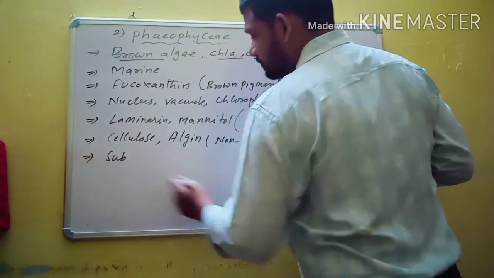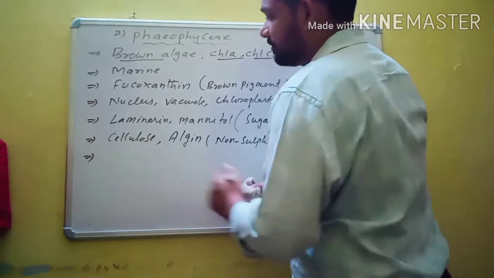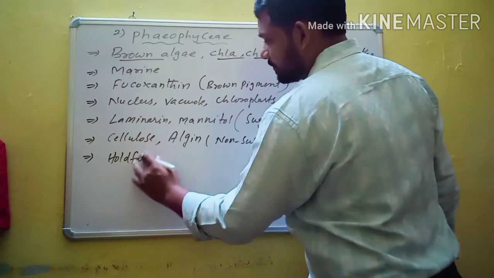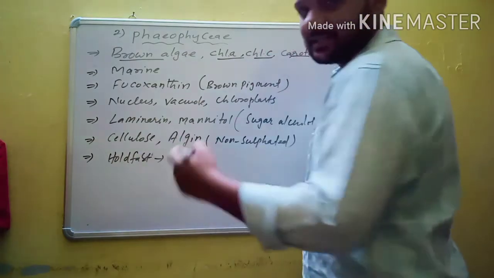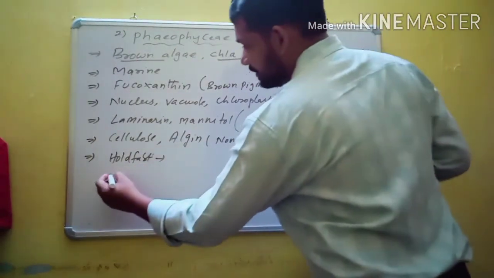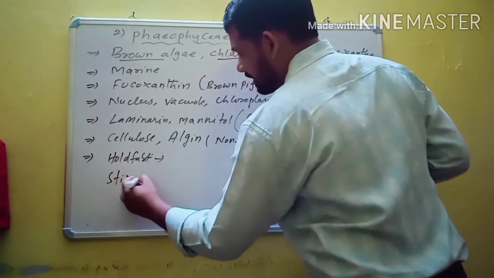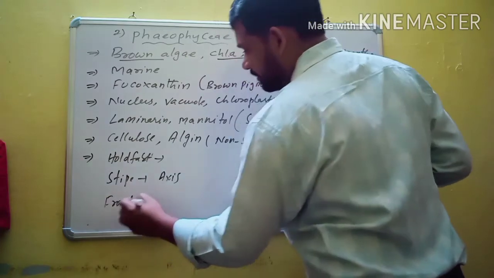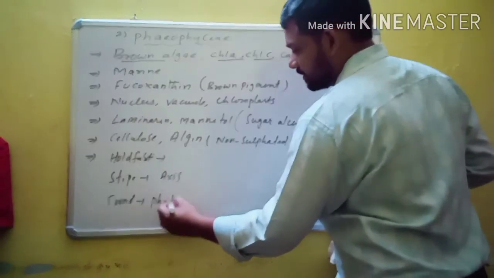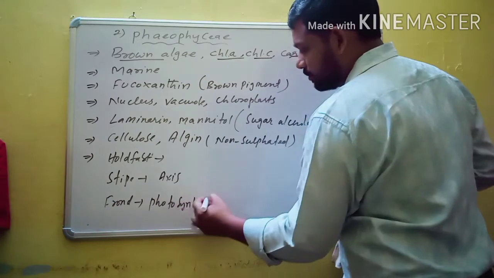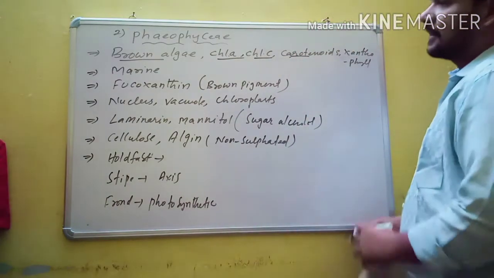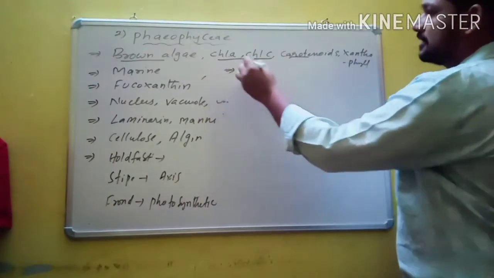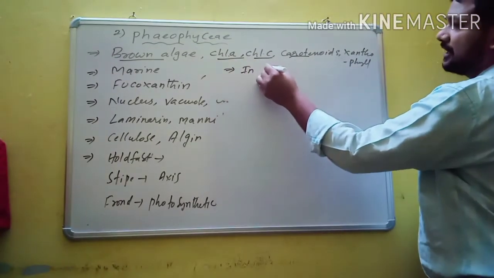The plant body is often differentiated into holdfast, which is for attachment to the substratum. Then stipe, which is an axis, and next frond. What is frond? It is a green photosynthetic organ.